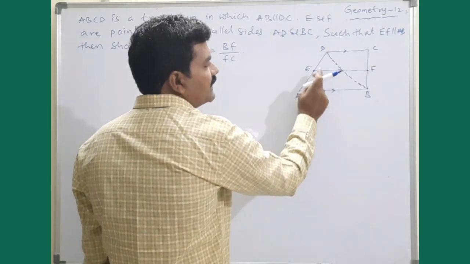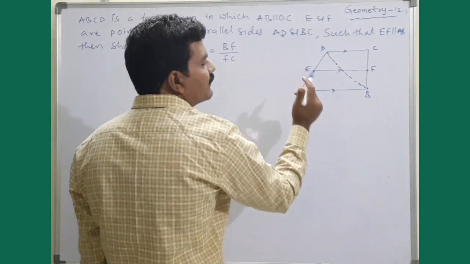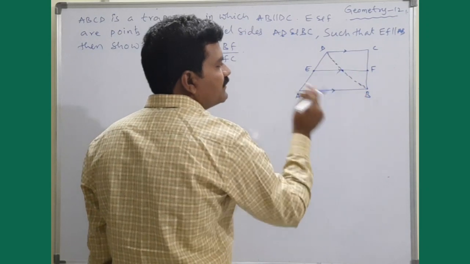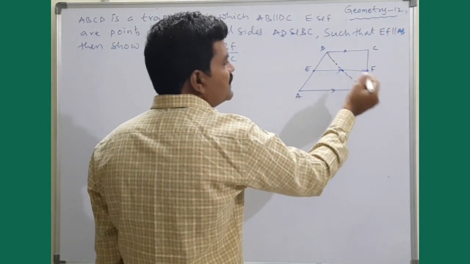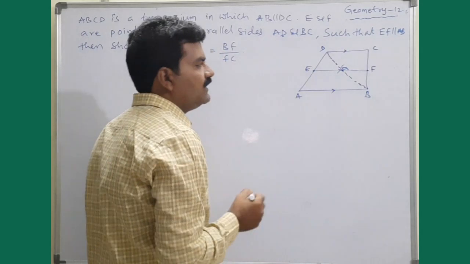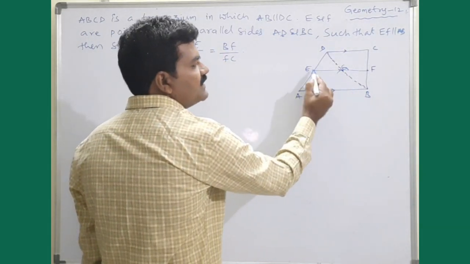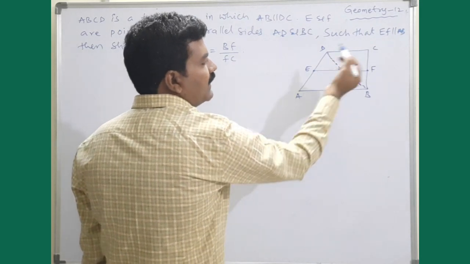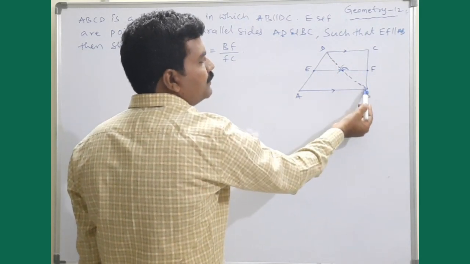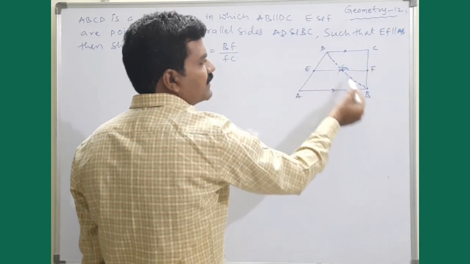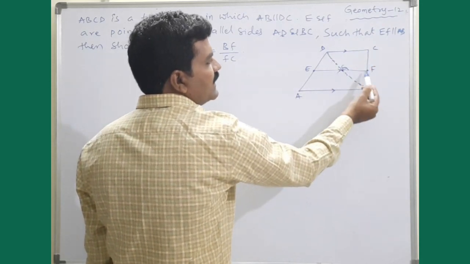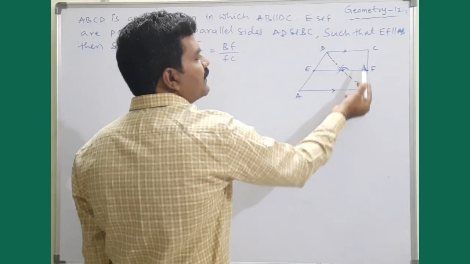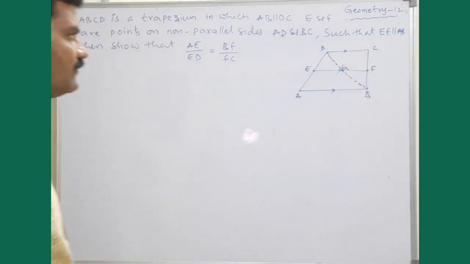This is one of the triangles, ABD, and in this triangle assume that the line meets BD at some point G. In this triangle, EG is parallel to AB, hence we can apply BPT. And in the second triangle BDC, again GF will be parallel to CD, so once again we can apply BPT. Okay, fine.